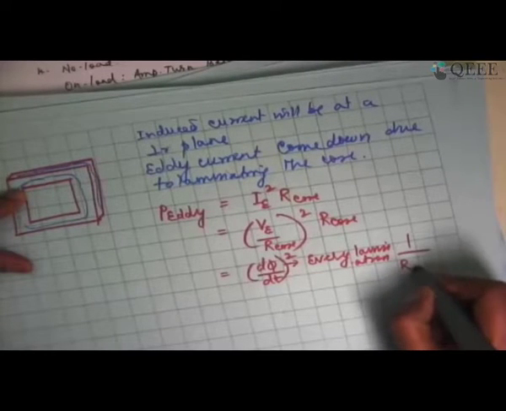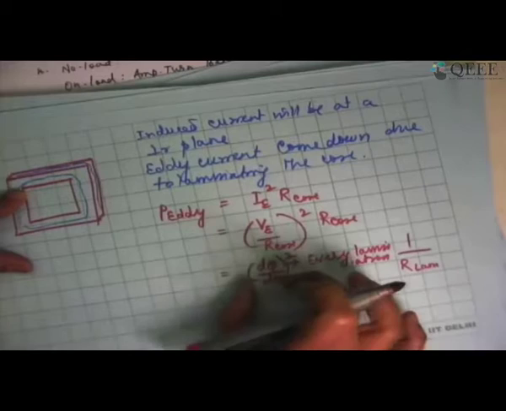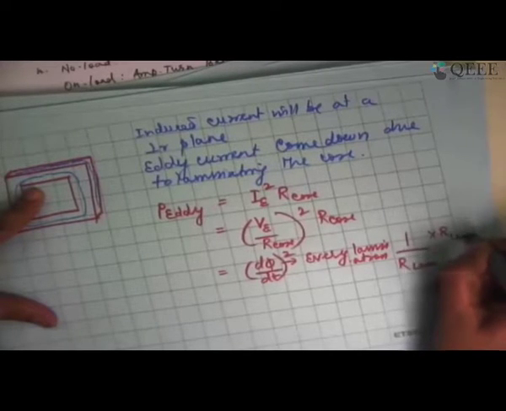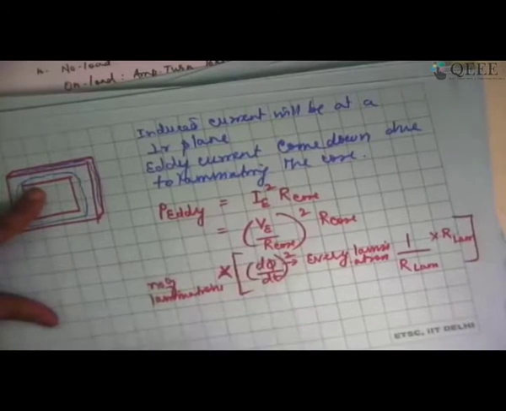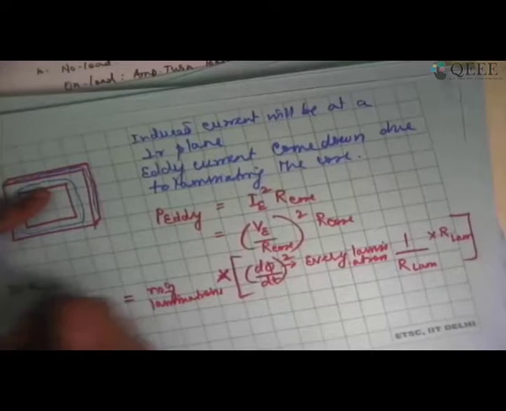Whole square multiplied by 1 over R, I should say again lamination, because I'm talking about voltage induced in one lamination and resistance of one lamination, and I have to multiply this by the total number of laminations, because this is probably going to be constructed with the help of hundreds of laminations. So in every lamination I have to take into account how much is the loss. So this is going to be the P eddy in a laminated core.